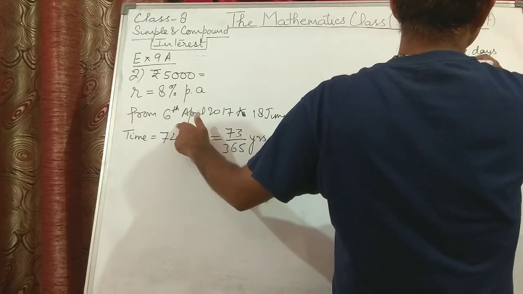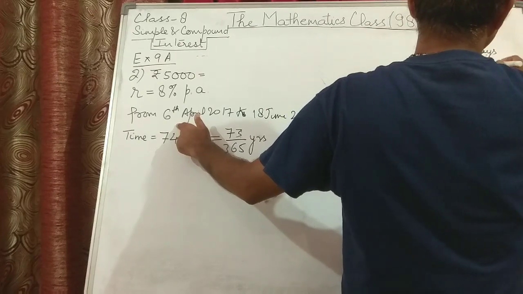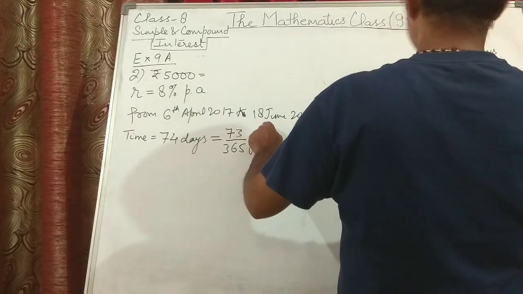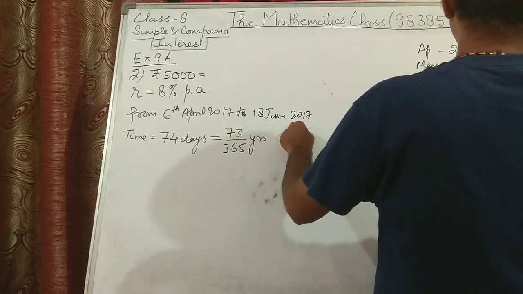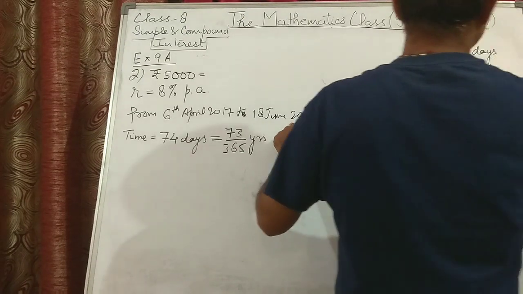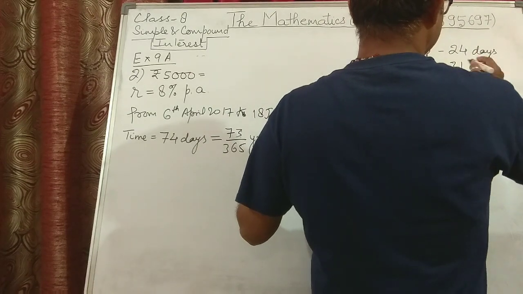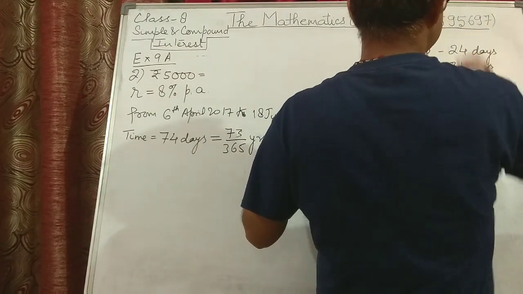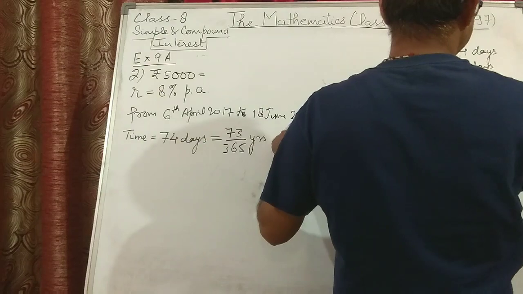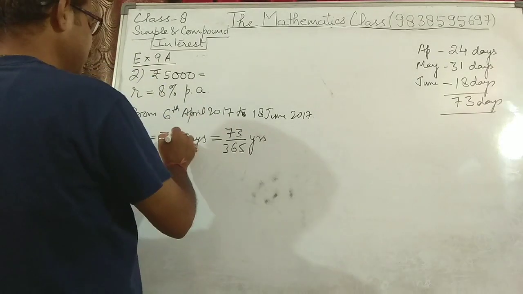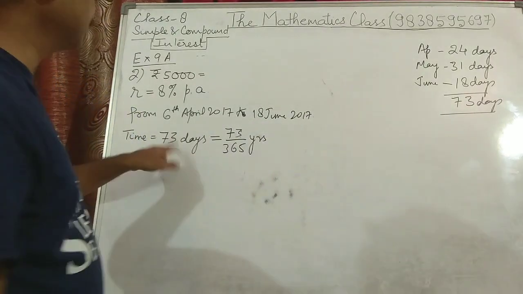May is of 31, so 31 days for May. And June, they are saying up to 18th June, means 18 days of June. So total is 73 days.